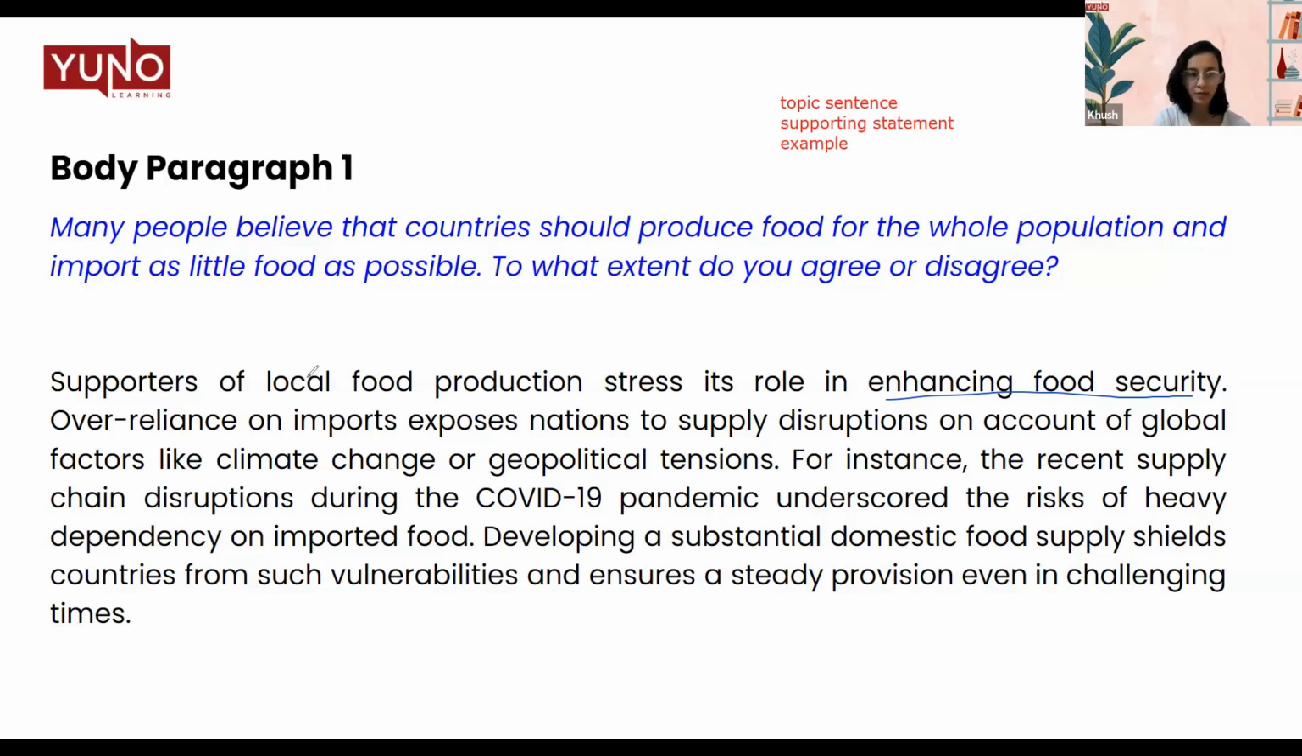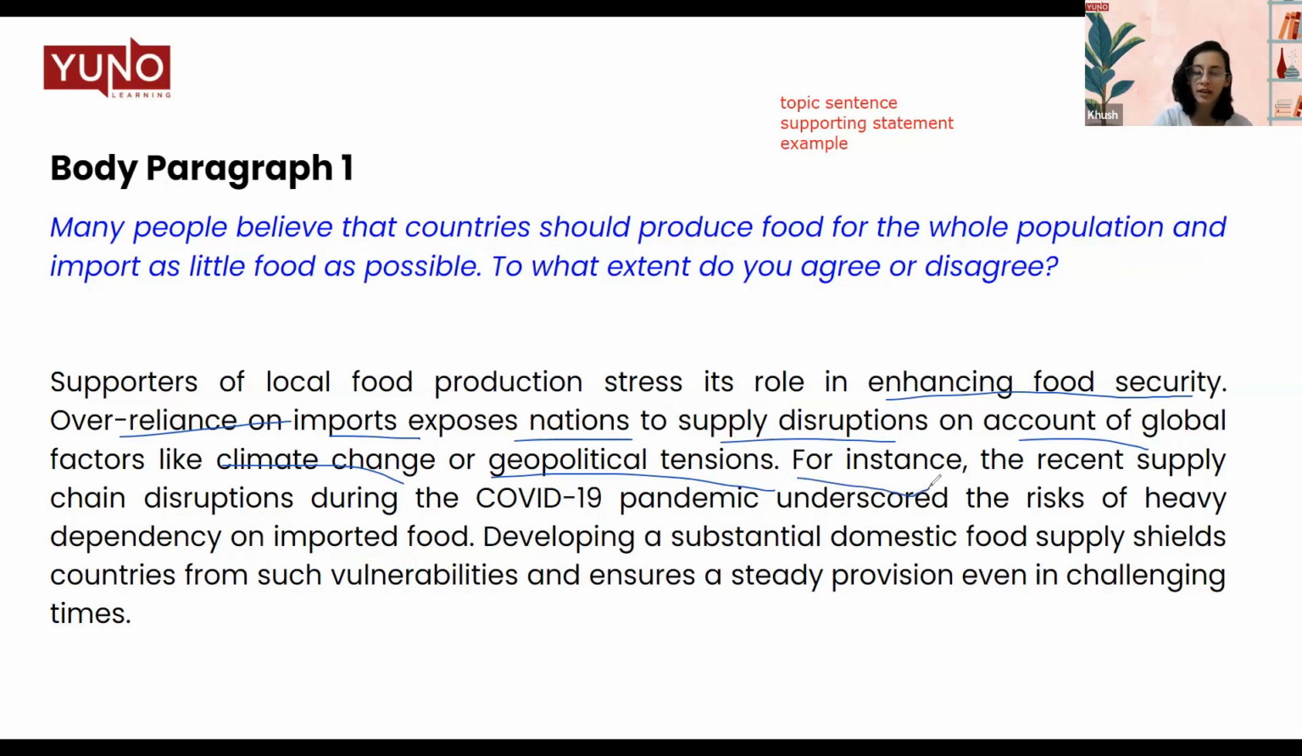So in our supporting statement, we see over-reliance on imports exposes nations to supply disruptions on account of global factors like climate change or geopolitical tensions. What happens in case we have excess imports is that sometimes there's a fight between two nations or there's climate change and the supply chain is disrupted, and there's a loss of food security. This is how I've fully supported my topic sentence with a supporting statement. Then I'm also giving an example.